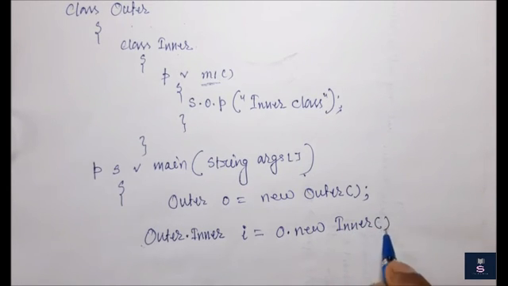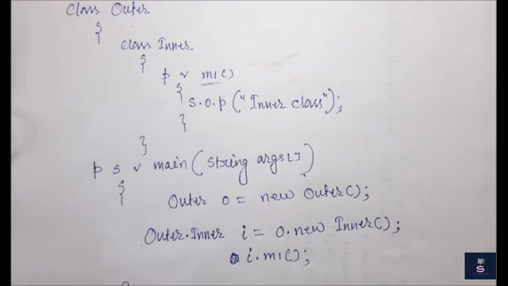In this way we can create the object of a normal or regular inner class. Then we can access i.m1(), we can call the m1 method, right. So I have closed this one, this is the complete example and it is okay.